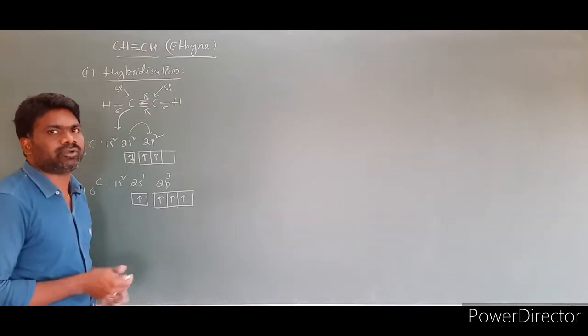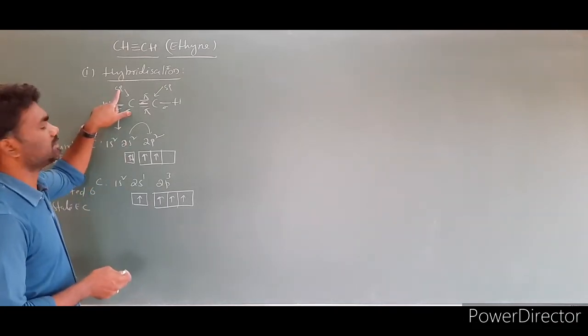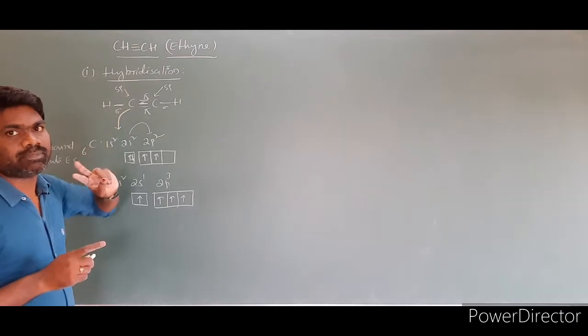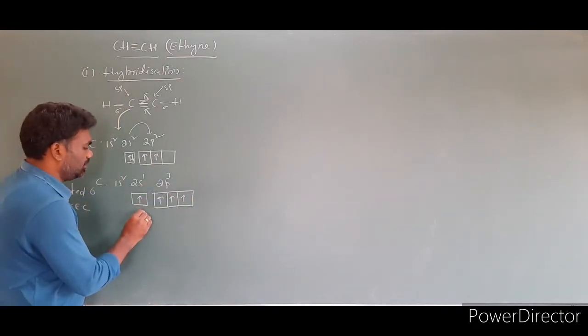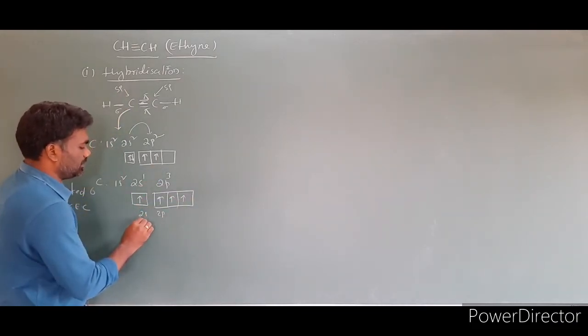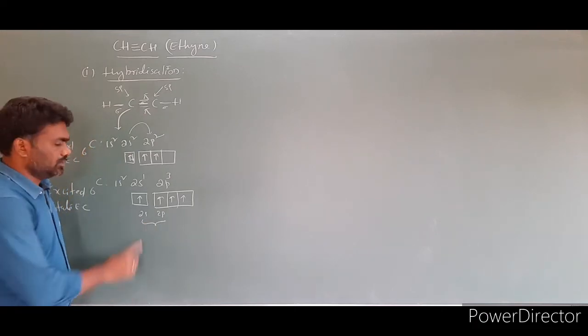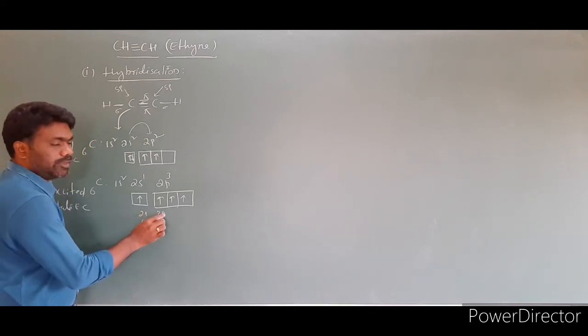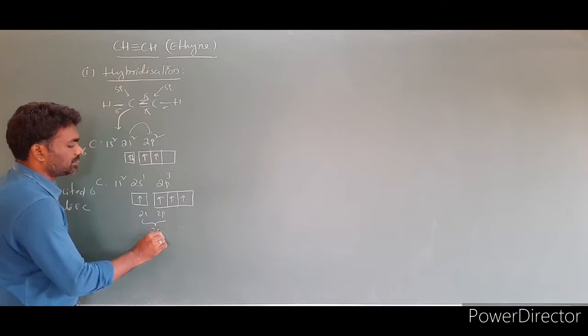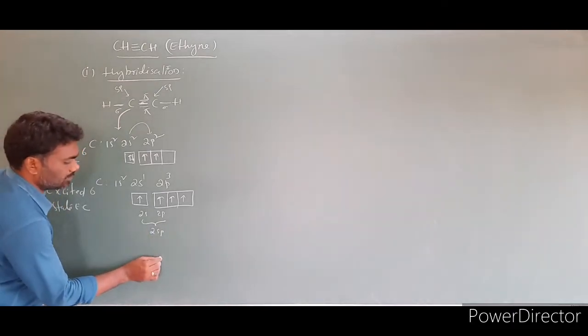Now the question is, how many orbitals do we have to intermix? What hybridization do we have? sp. So we have to intermix only 2 orbitals: one 2s orbital and one 2p orbital. These two we have to intermix. Now we will get 2 sp hybrid orbitals.